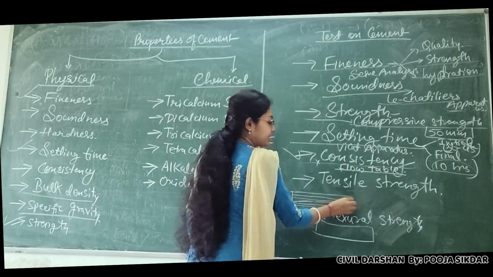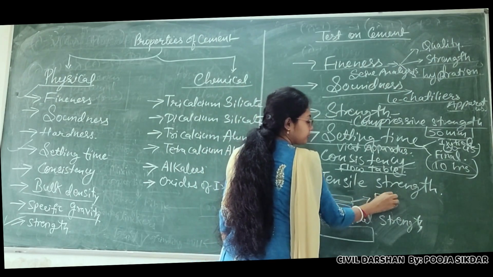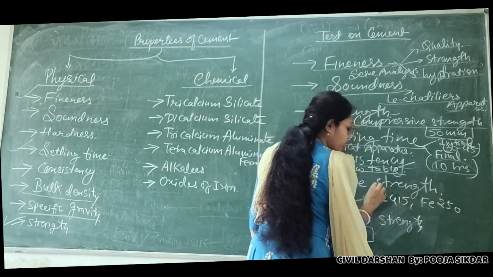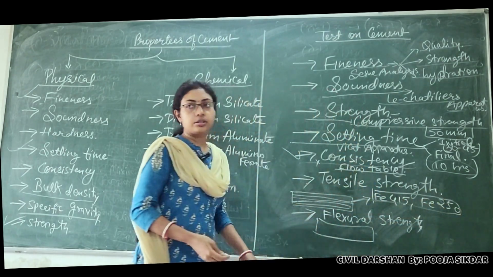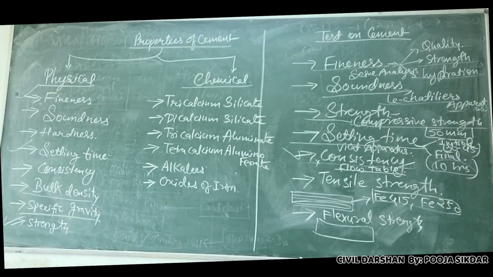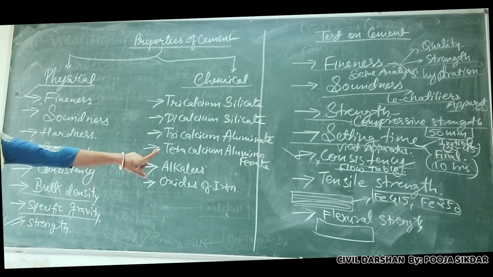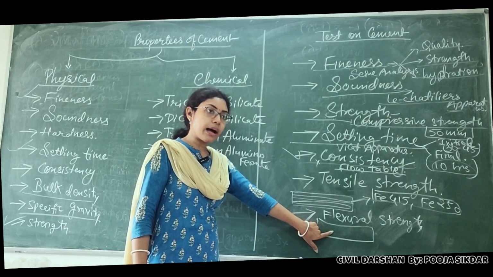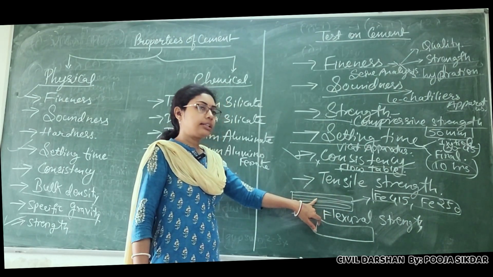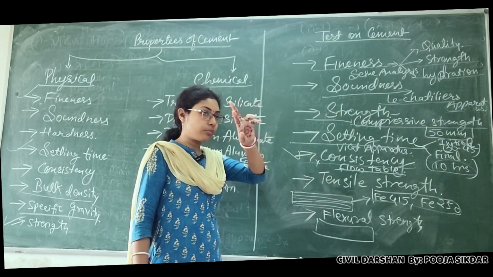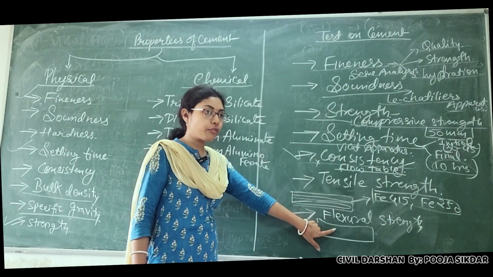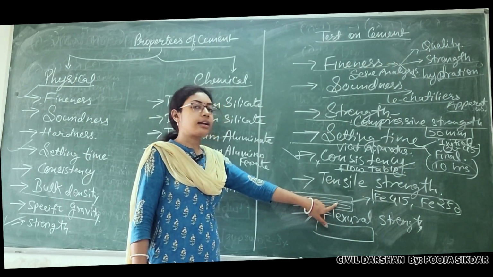Or in technical terms, FE415 or FE250. You need not remember all this, it is just for knowledge purposes. This is the iron grade used for RCC bars. I am talking about this one, which is also called a bar or a slab. Don't get confused between the two bars. This is a simple bar of concrete or mortar, this is an RCC bar.